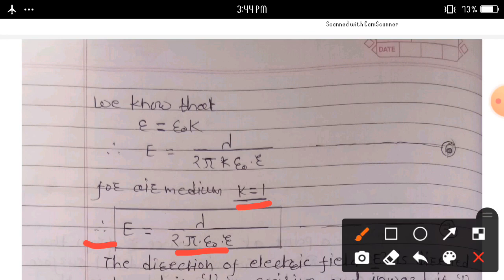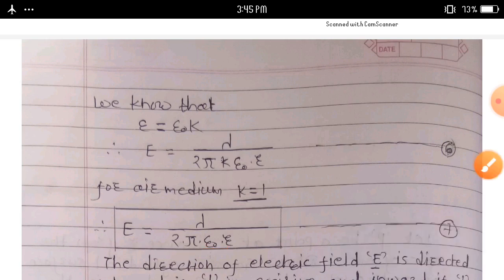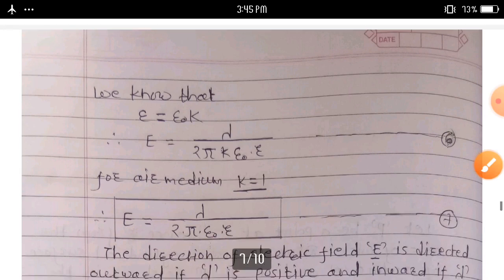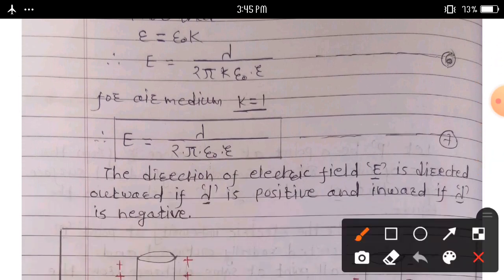The direction of electric field is directed outward if lambda is positive and inward if lambda is negative. This equation number 7 gives another equation of electric field intensity due to an infinitely long straight charge wire.